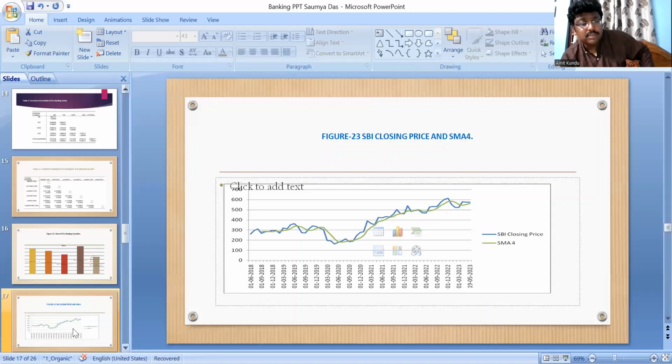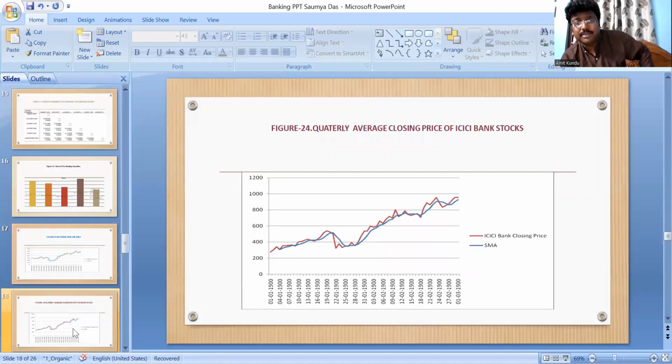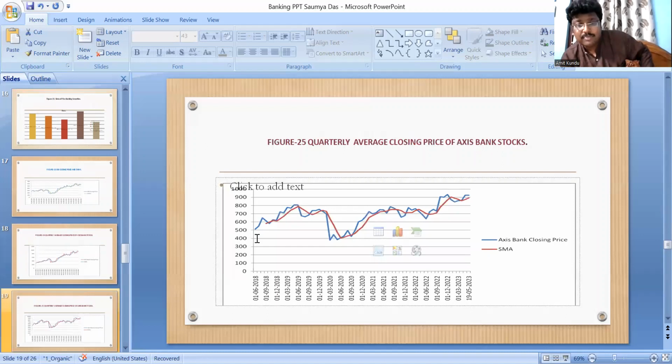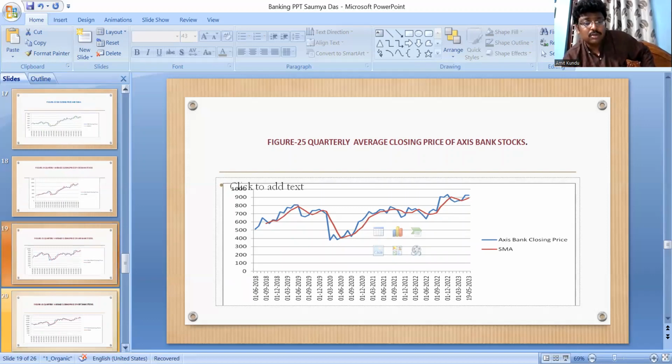Now if you consider this figure, that is ICICI Bank, you can see the same thing. The blue line is the simple moving average, it is below the closing price, and there is an upward tendency or trend. The same thing is here also: the simple moving average is below the Axis Bank closing price, and there is an upward trend.